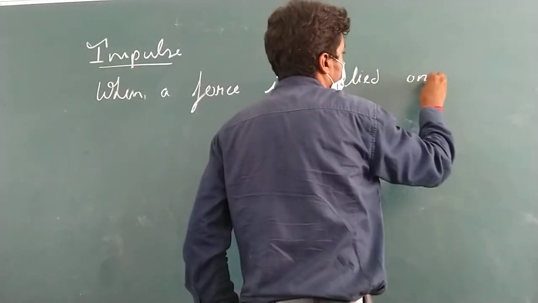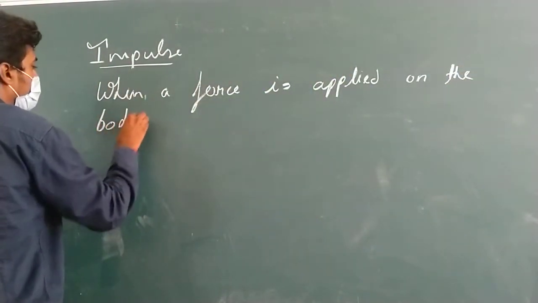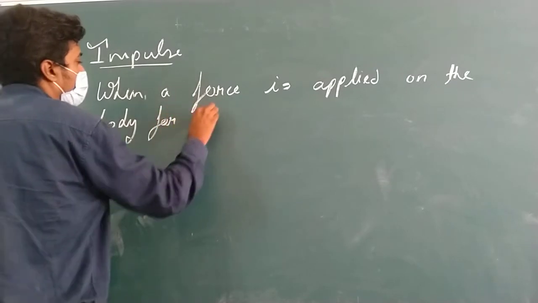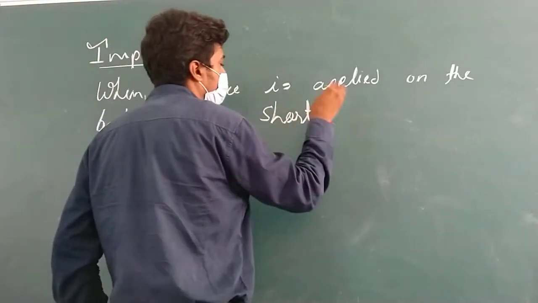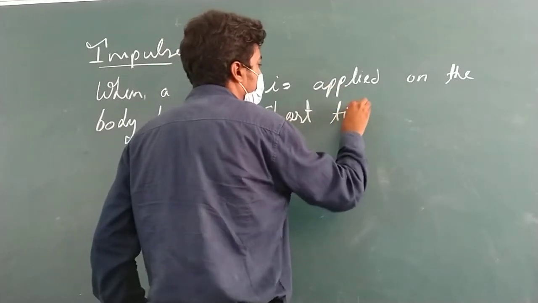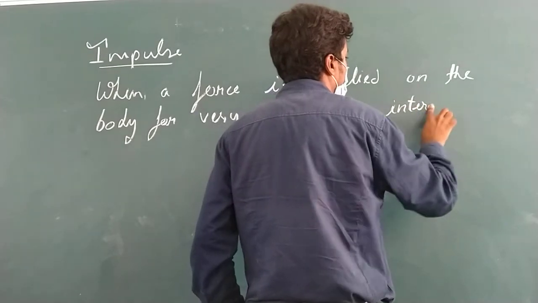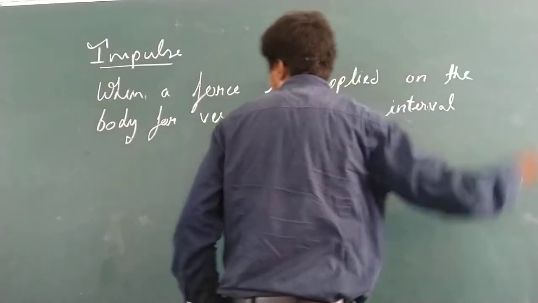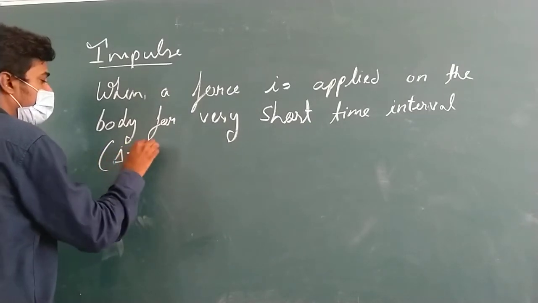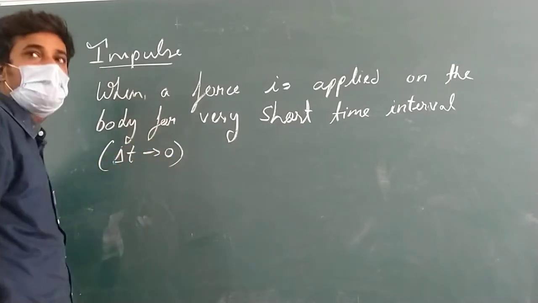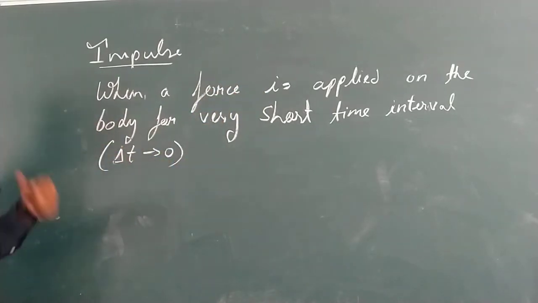When a force is applied on the body for a very short time interval, you can write that delta t tending towards 0. This should be very, very small. Delta t should be very, very small.